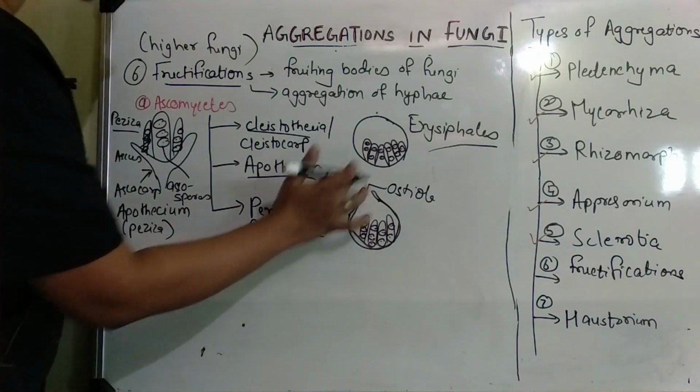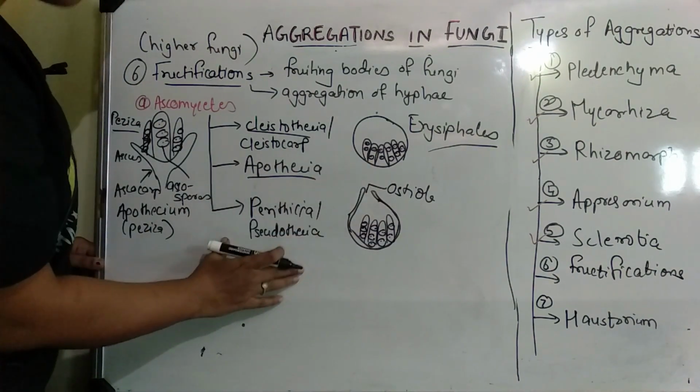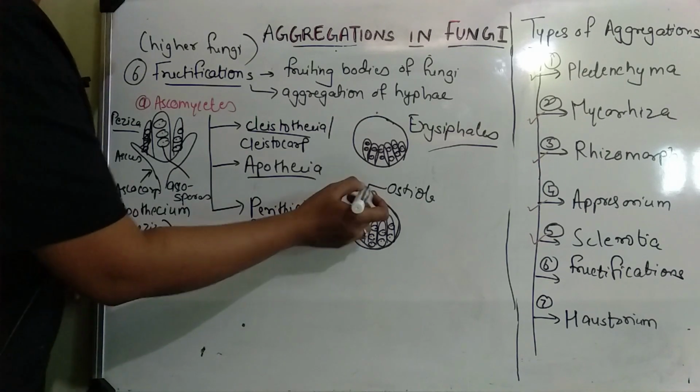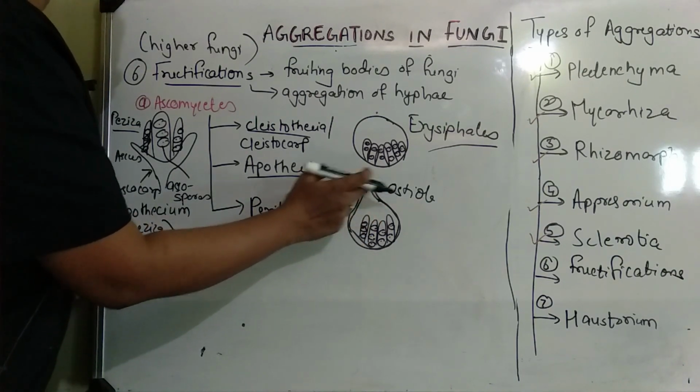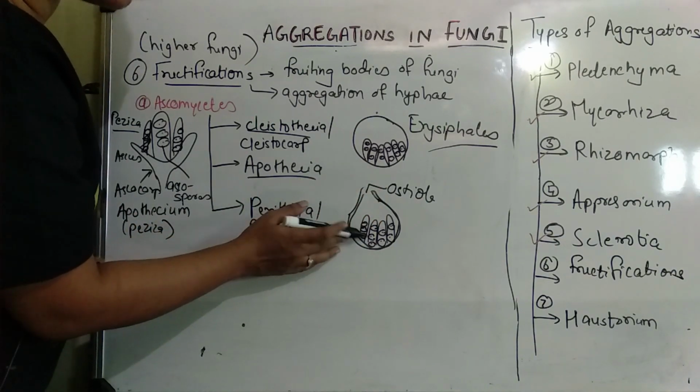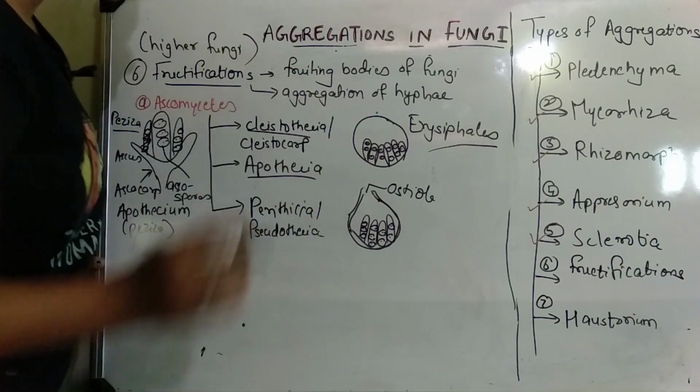So in this type of ascocarp, one small opening is present so that the ascospores can be discharged outside.